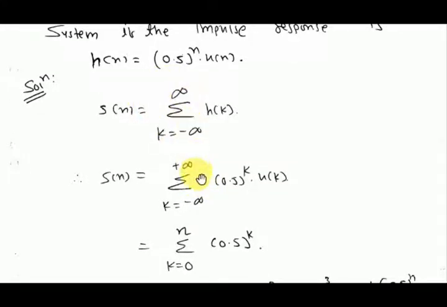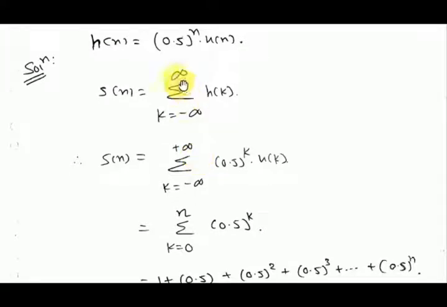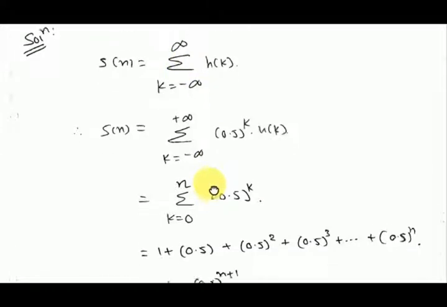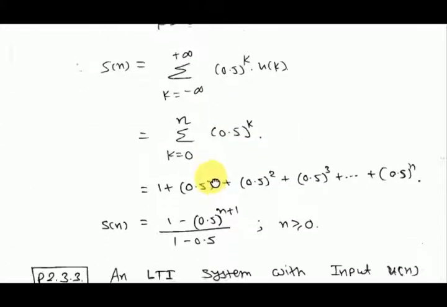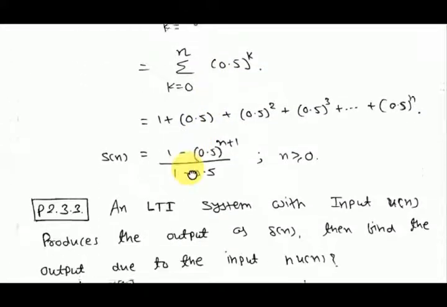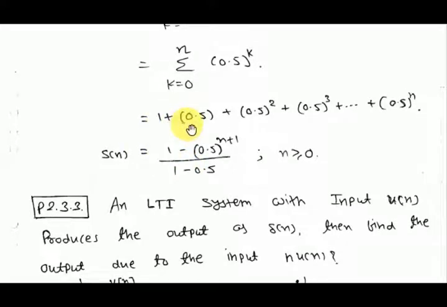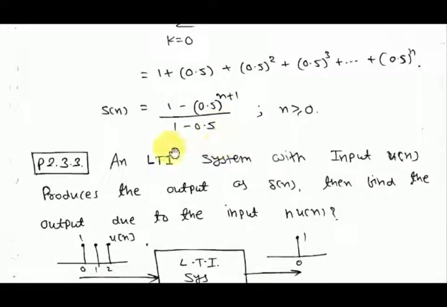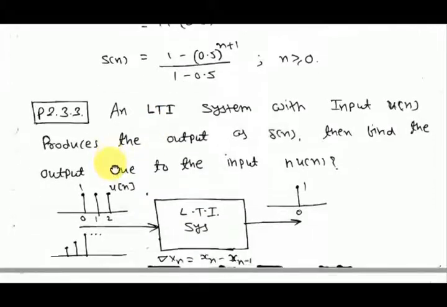This upper limit will be n; it is written wrong here, the upper limit will be n. So you will find a GP series, and we know the sum of n terms in a GP series is a into (1 minus r to the power n) by (1 minus r), if r is less than 1.